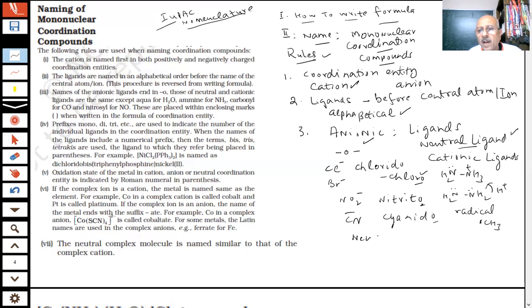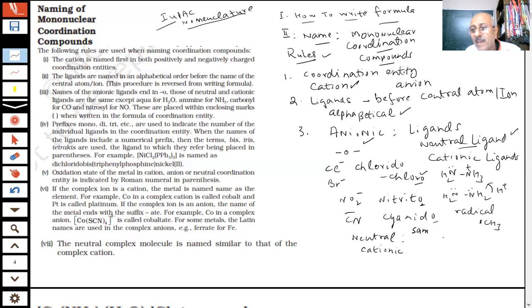Neutral ligands, or what he is saying, cationic. He has used the word cationic. That's why I gave you the example. If he had not used it, I may not have given it. In the NCERT book, you have to read each and every word, because he mentions it. He has not given any example of that, but he says neutral or cationic, because he must be taking it from some source, from IUPAC naming. If I go back to the IUPAC literature, I can get this list. If they revise after some years, changes also come. So neutral and cationic ligands are the same, but